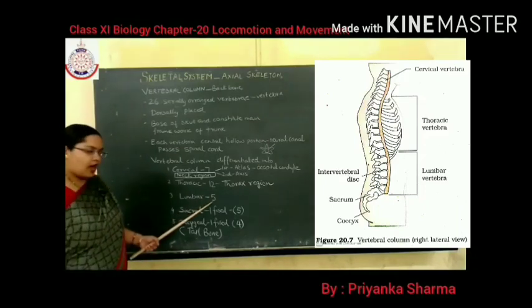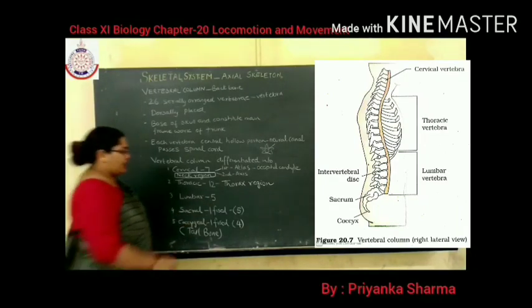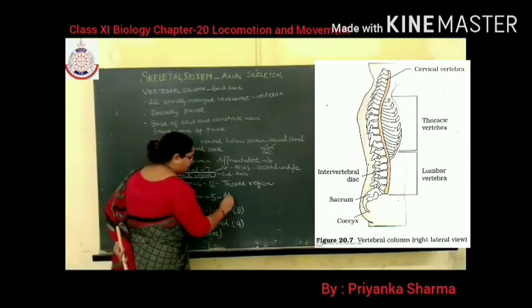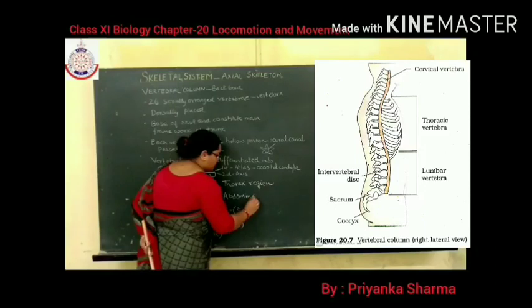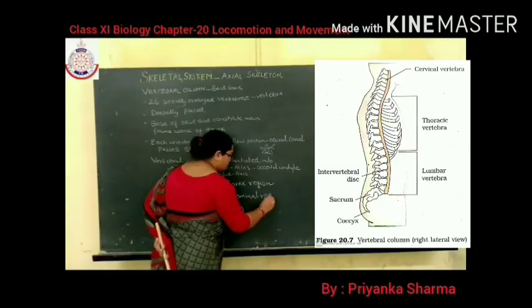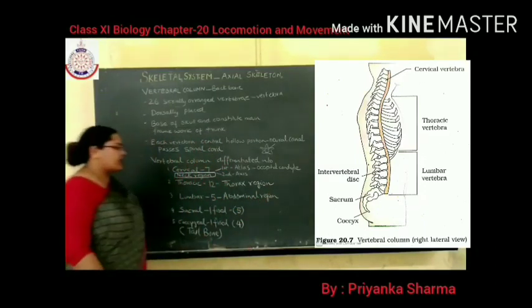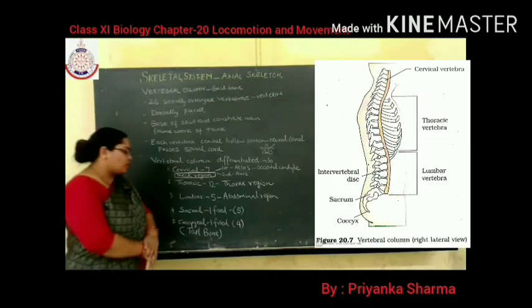Lumbar vertebrae are 5 in number and they are present in the abdominal region of the body.